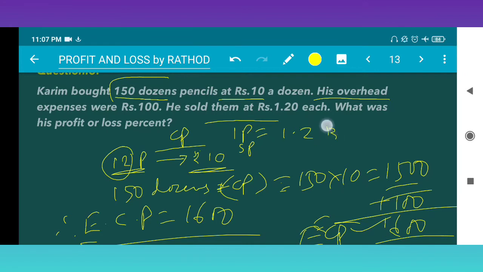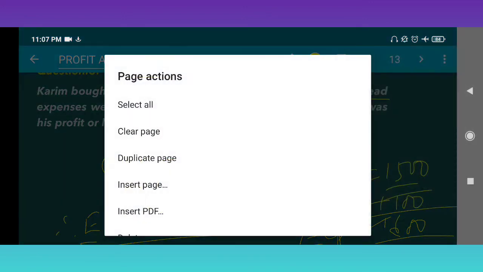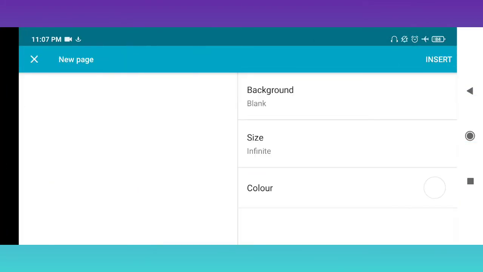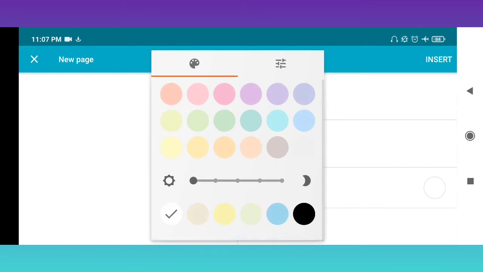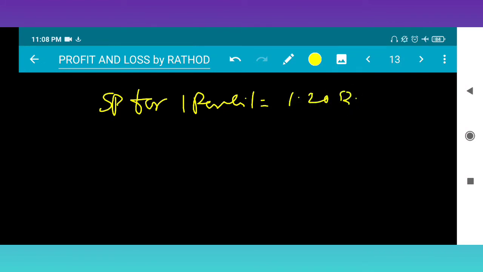I am just inserting one page again. One minute, just patience. See, SP for one pencil is given as 1.2 rupees.